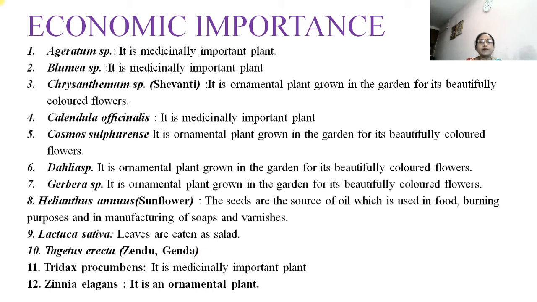Then Tridax procumbens, also a medicinally important plant, and Zinnia elegans, this is also an ornamental plant. Here we can see that some are medicinal, some are ornamental plants. I have arranged these plants alphabetically, that's why some medicinal plants and ornamental plants are mixed with each other.